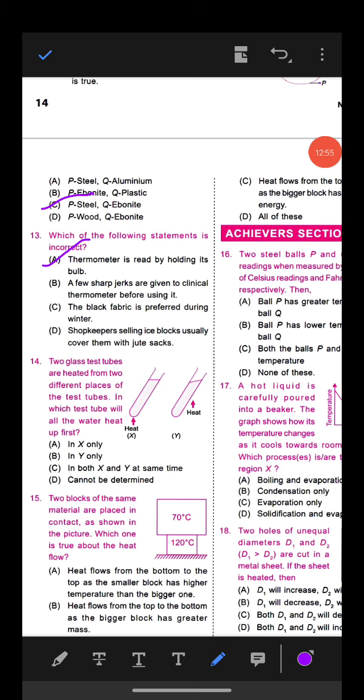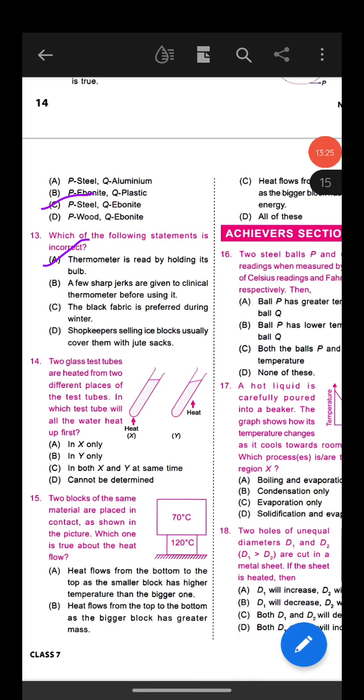A thermometer is read by holding its bulb. Okay, so if we hold a thermometer by its bulb, then what happens? The mercury in the bulb will expand due to the body temperature, and in this way we get to know our body temperature during the time of the fever. Most of the time we use the thermometer during our fever to measure our body temperature. So when we hold a thermometer by its bulb, the mercury in the bulb will expand due to body temperature.